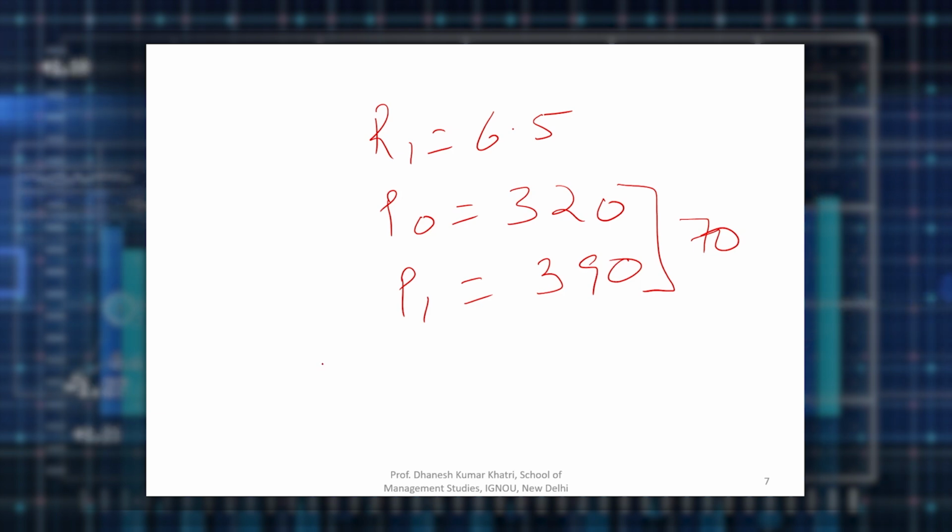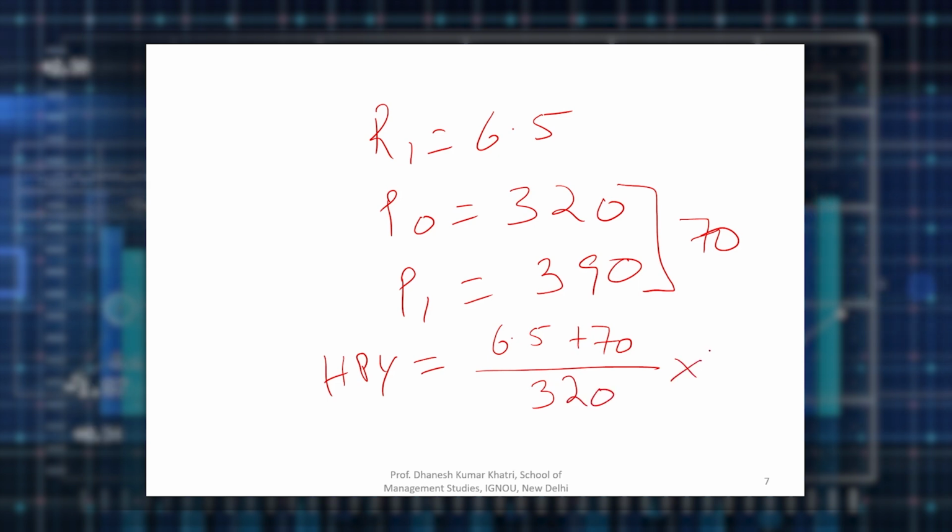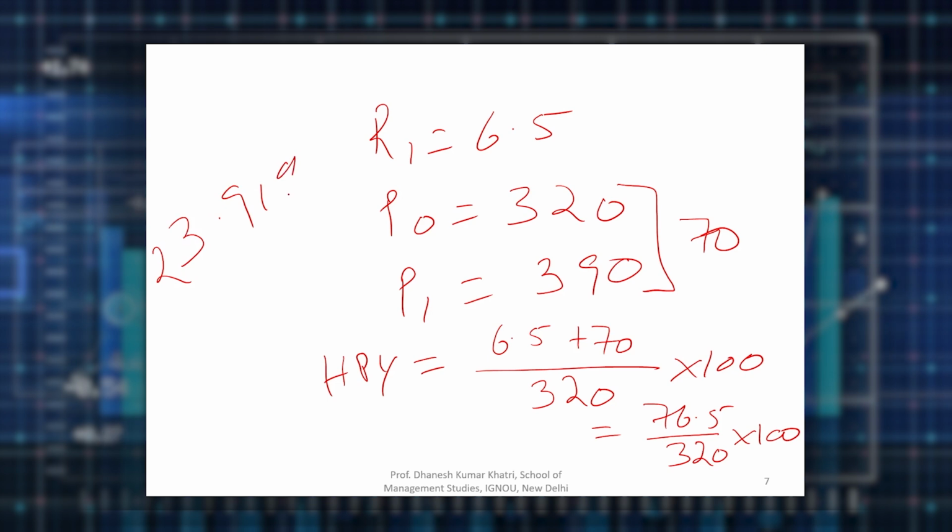It means now if I calculate holding period yield, his regular income is 6.5, his capital gain is 70 on an investment of 320. So if we convert that into percentage, that means 76.5 divided by 320 multiplied by 100. So it will come out to be somewhere 22 or 23%. Let us check it out, how much it turns out to be. 23.91%. That means he earns 23.91% return in a year on his investment. So that is the way holding period return is calculated.